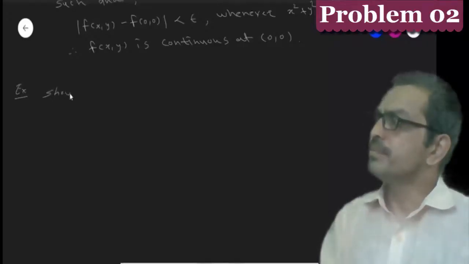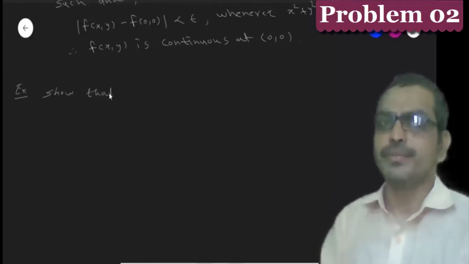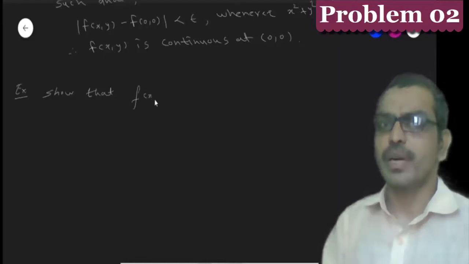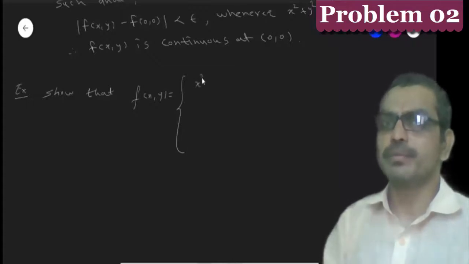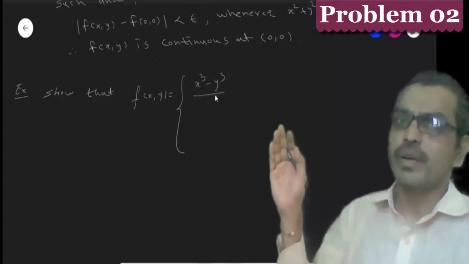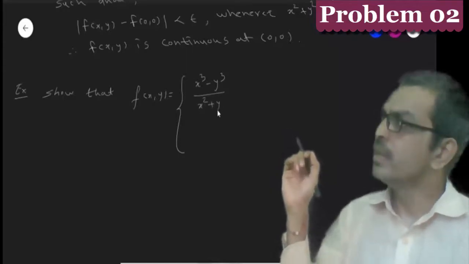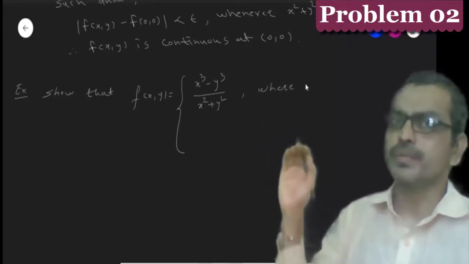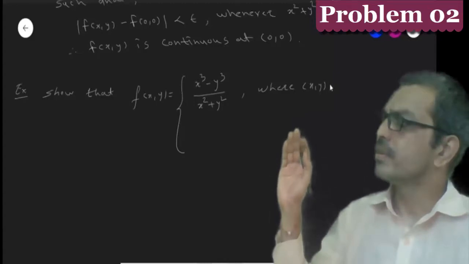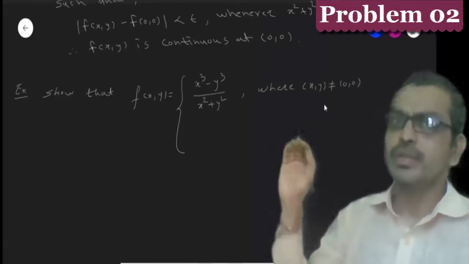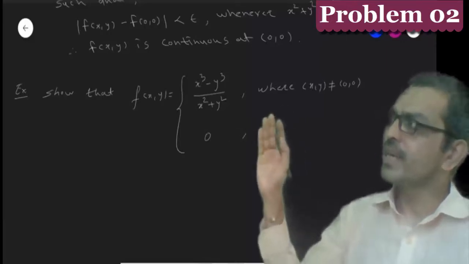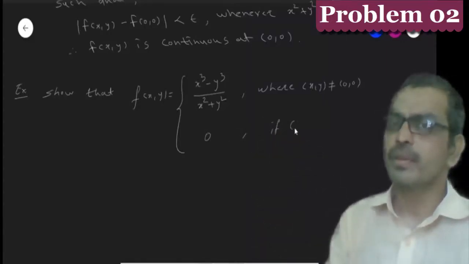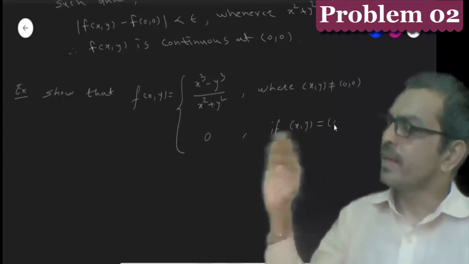Now, second problem: show that the function f(x,y) is equal to (x cube minus y cube) divided by (x square plus y square) if the ordered pair (x, y) is not equal to (0, 0), and the function f(x,y) is equal to 0 if the ordered pair (x, y) is equal to (0, 0).